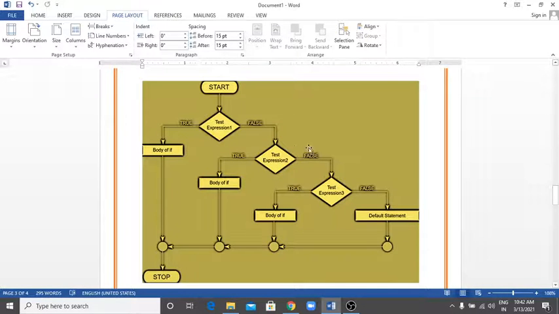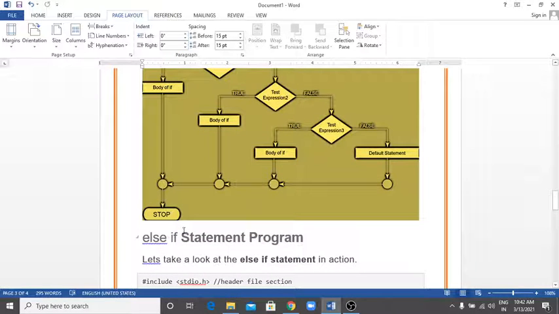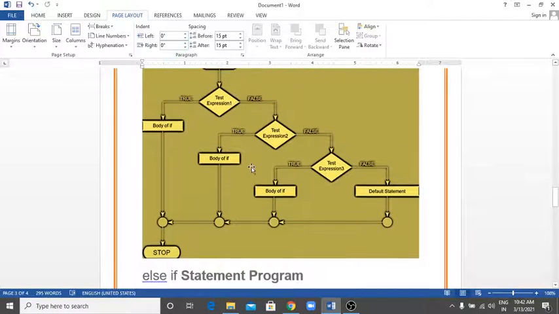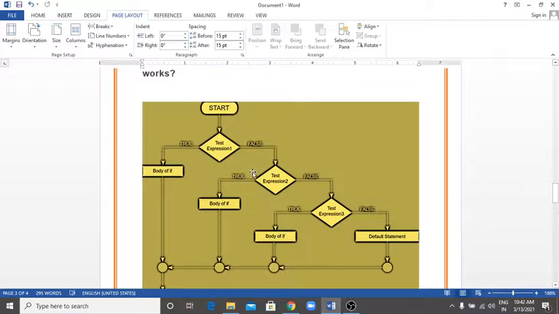Now if this condition is false, then it will go to the third condition for checking test expression 3. If this condition is true, then the body will be executed and it will go to the stop. If this condition is false, then the default statement will be executed and control will exit from that statement. So this is the flowchart of the else if statement.